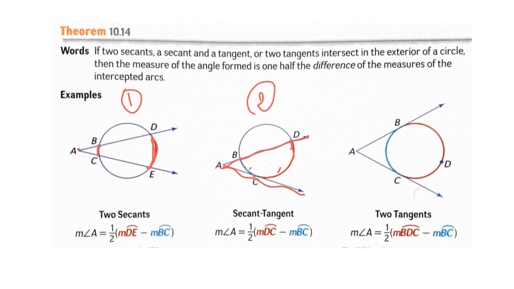Now in the third case, we have two tangents intersect in the exterior of the circle at point A. So the measure of angle A then is 1/2 times the measure of the intercepted arc BDC minus the measure of the intercepted arc BC.